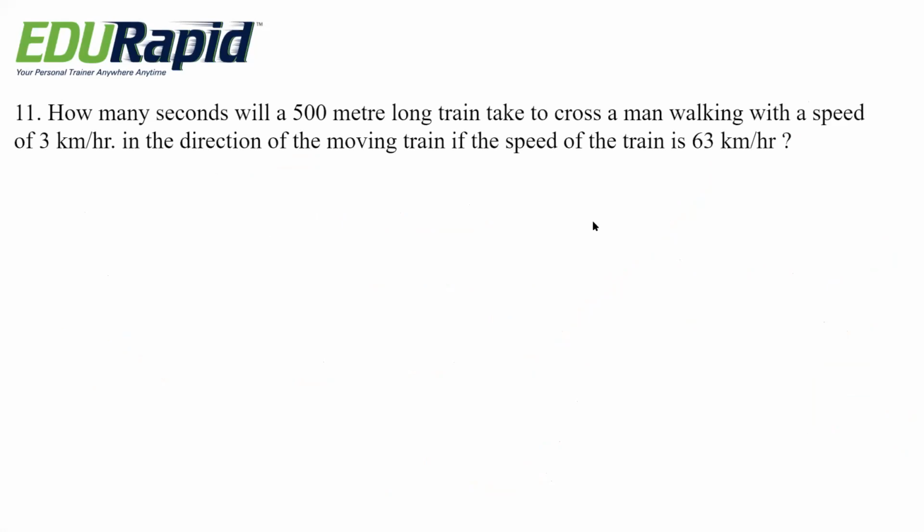Next question. How many seconds will a 500-meter long train take to cover a man walking with a speed of 3 km per hour in the direction of the moving train if the speed of the train is 63 km per hour? Options are 25, 30, 40, 45.